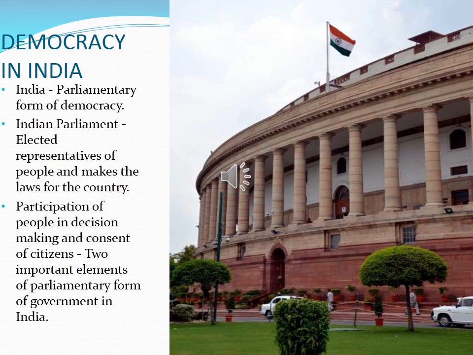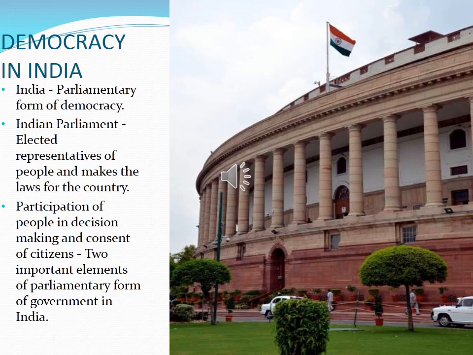The participation of people in decision making: in India, people participate in decision making through their representatives, and the consent of citizens. Consent means permission to do something, especially given by somebody in authority. That is, the people give permission to the representatives, and they give it through elections. Through elections, the people of India give permission to their representatives. India has a parliamentary form of government in which the parliament members are elected by the people, and they make the laws for the country.